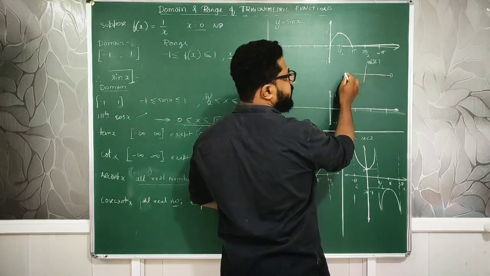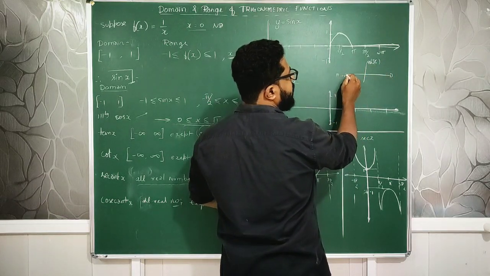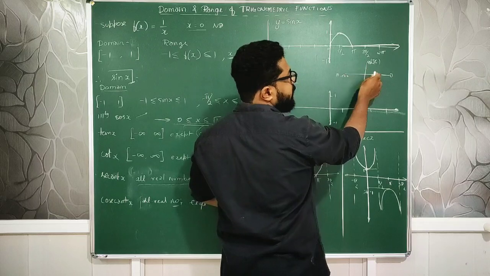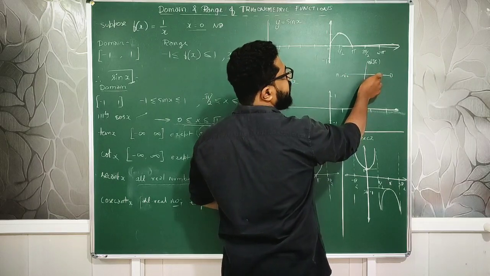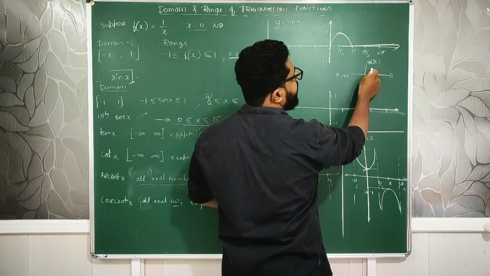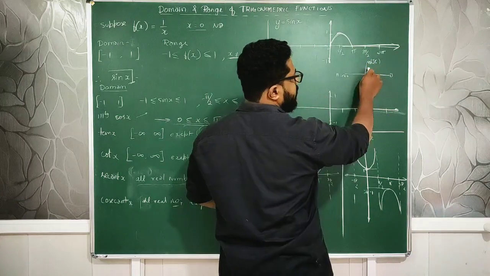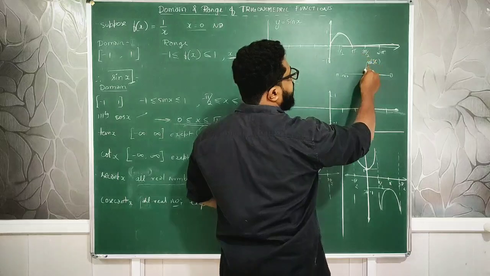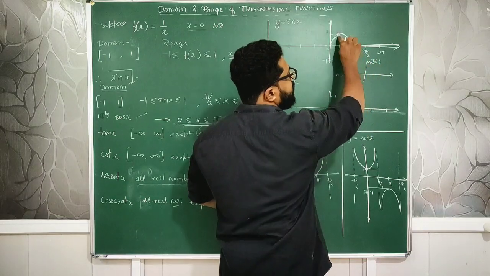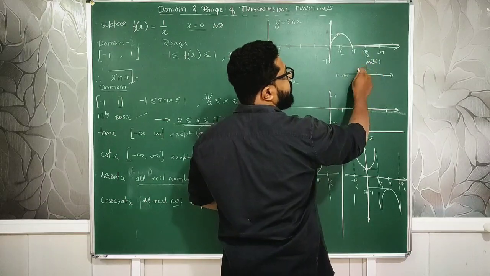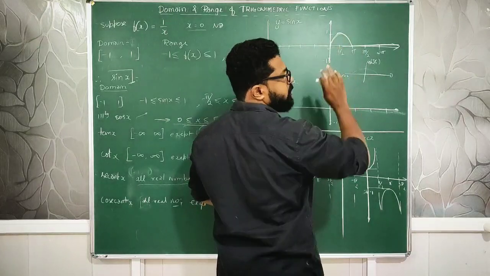Yes, 0 to 90 degrees, pi by 2. On pi, this is 180 degrees. From 0 to 90, the sine will rotate from here and reach up to 1. Then after that, it will once again reduce from here to here and fall. This is one revolution completed.